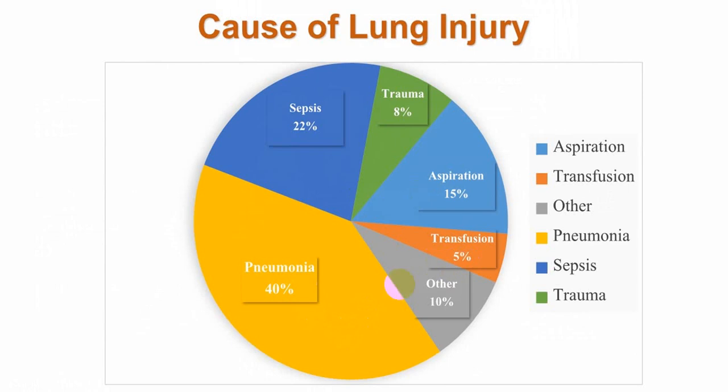Now if you see in this, putting all together, almost 40% of the cases are because of pneumonia, 22% is sepsis, 8% is traumatic lung injury, and 15% is aspiration. So if you put all this together, they will account for nearly 85% of the group. While multiple blood transfusion is only 5%, and miscellaneous, or what we call uncommon causes, is 10%. So the most common causes are pneumonia, aspiration pneumonia, sepsis, pancreatitis, traumatic lung injury, multiple blood transfusion. This comes topmost on the list.